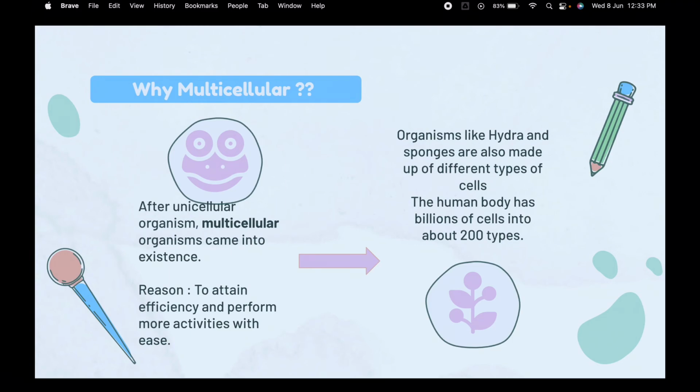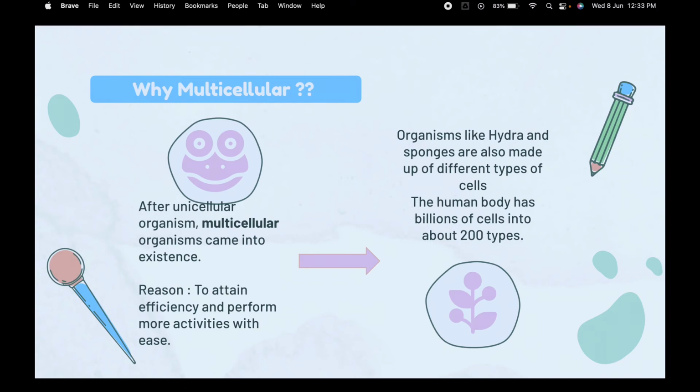Why multicellular is the question. After unicellular organisms, multicellular organisms came into existence. What does multicellular organism mean? Let's again break it into two halves: multi and cellular. Multi means more than one, cellular means cells. So more than one-celled organisms came into existence.